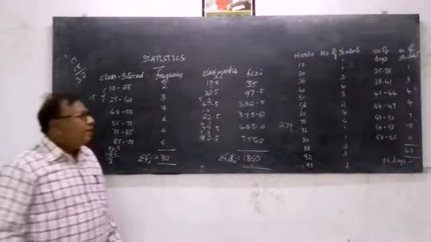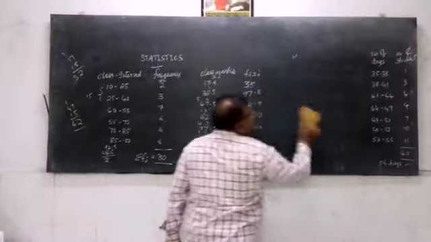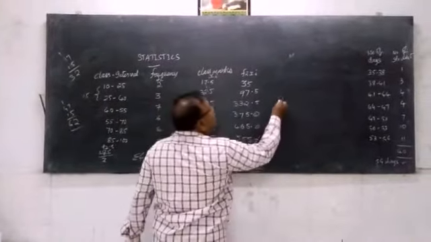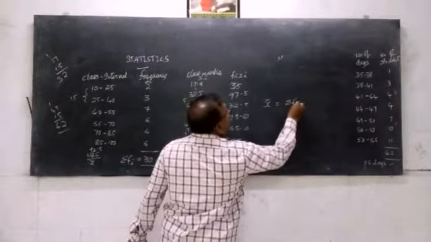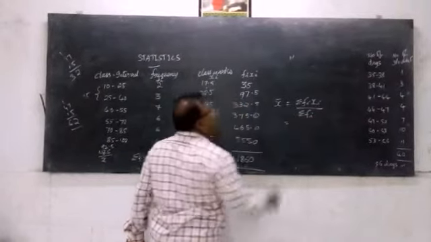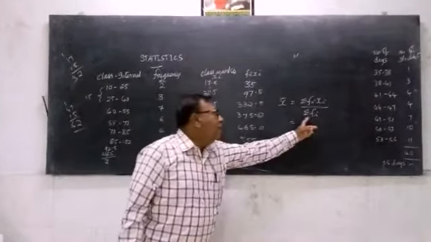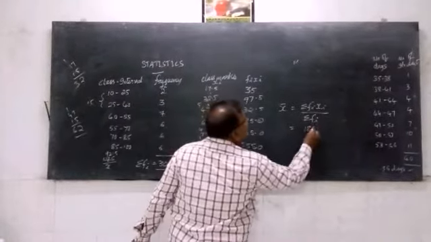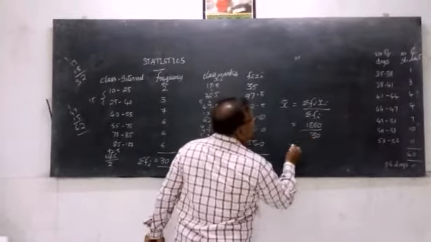Okay. Now once again we'll go back to the formula. So what was the formula which we have discussed or learnt to find the mean here? Mean can be written as x bar, which is written as sigma fi xi by sigma fi. In the numerator we are having the value of sigma fi xi, and in the denominator we are having the value of sigma fi. So 1860 divided by 30. So very simple calculation.